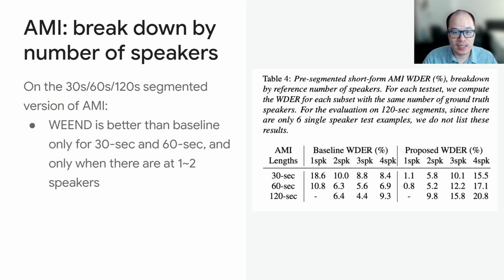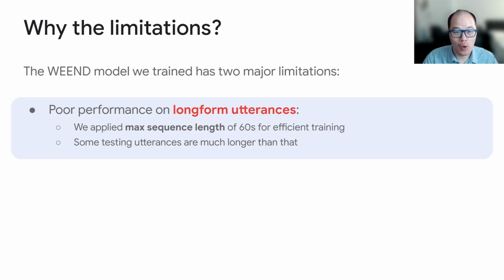So our next study is to break down the AMI evaluation dataset by number of speakers. And now we see a clear pattern that the proposed approach is better than the baseline system only for 30 or 60 seconds, and only when there are at most 2 speakers. So why do we have these limitations? For sequence length, we have already discussed that. The performance will be poor on utterances that are longer than the sequence length of the training batch, which is very expected.